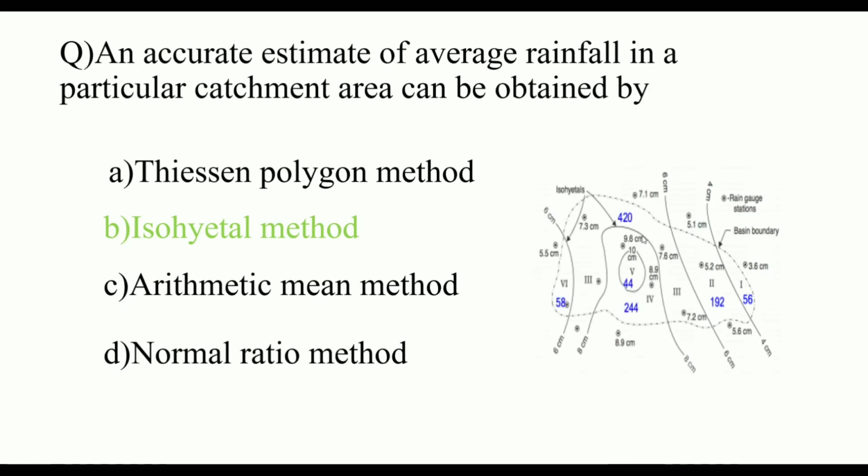These are the 6 centimeters isohyet covering the 6th zone and 8 centimeter isohyet covering the 4th zone. These are the isohyets. This is the rainfall, 6 centimeters, equal rainfall on this line.